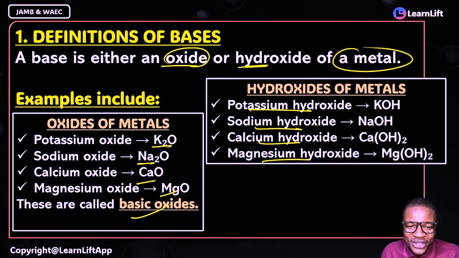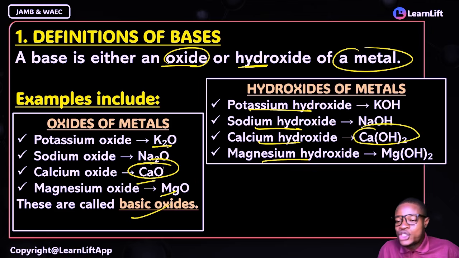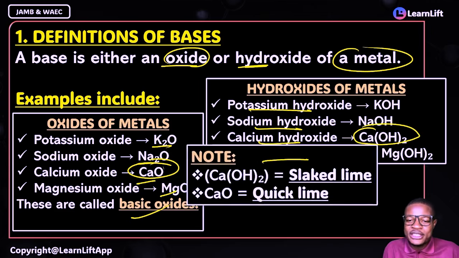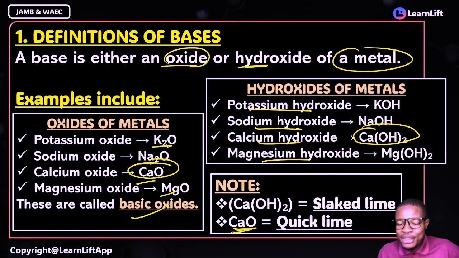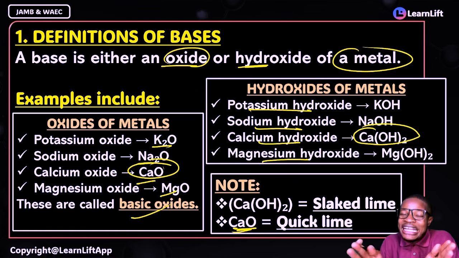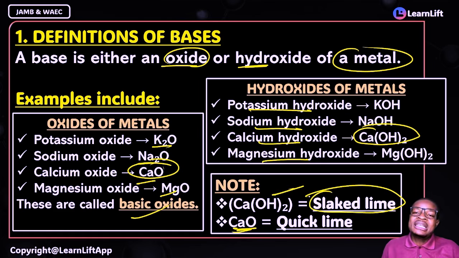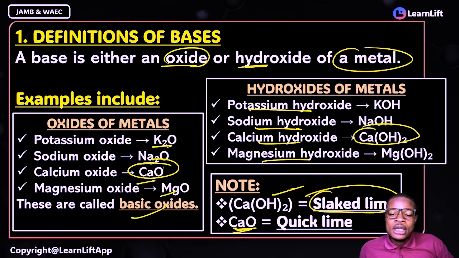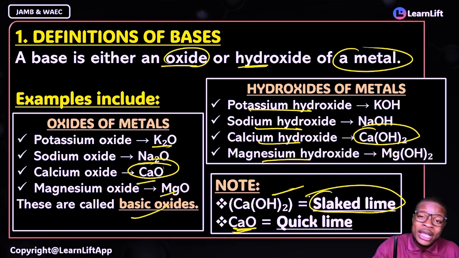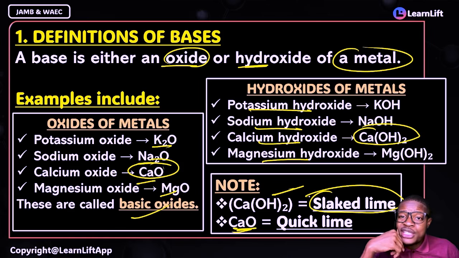A good example is your CaO and Ca(OH)2. What are the other names? We call them very simple. Your CaO, see the name is short. That's why it is called quicklime. So your CaO is what? Quicklime. But your Ca(OH)2, the one we call your lime water, it's also called your slaked lime. So this is your slaked lime, or your lime water. Calcium hydroxide, also called your slaked lime. Your CaO is called your quicklime. As we move, you are going to learn these things more interestingly.